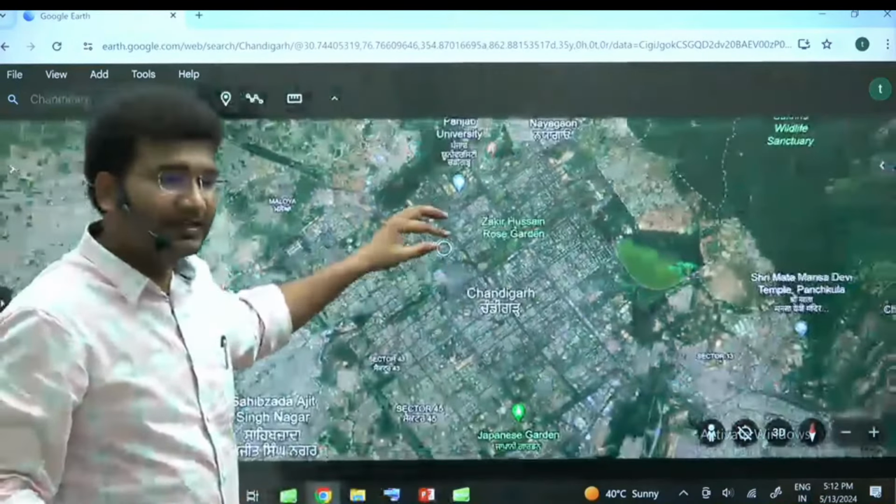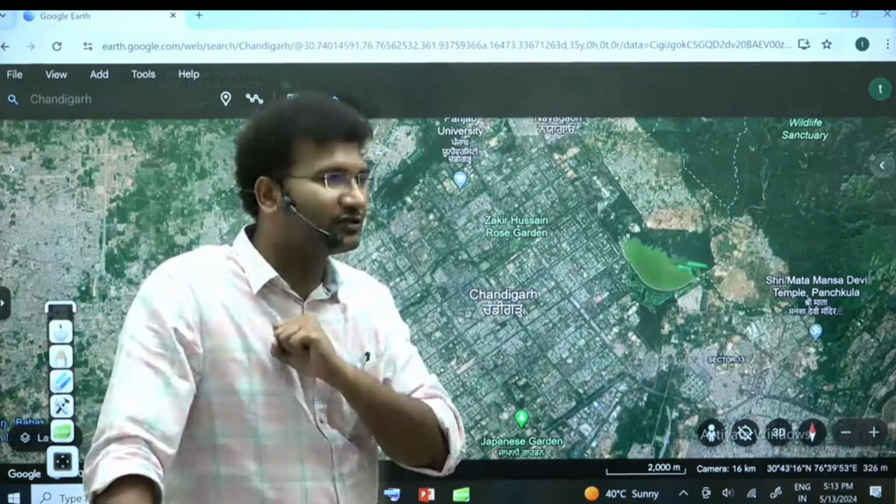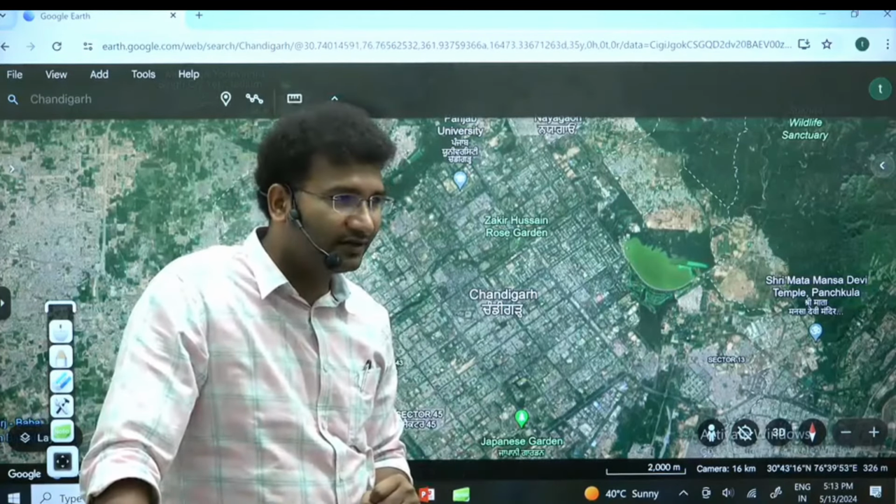When you look into the geographical map of 1800s of Chandigarh, there's all forest. Not even a single building is there in 1800s. The first building that was constructed in Chandigarh is Le Corbusier's bungalow. ठीक है? It is a museum today in Chandigarh. So temporally, how did it change? This is what also you are going to study, right?